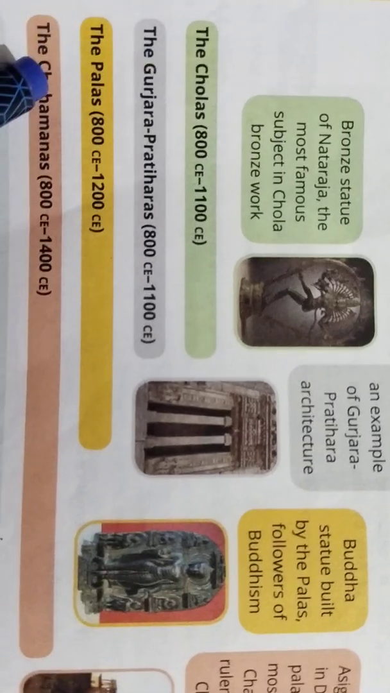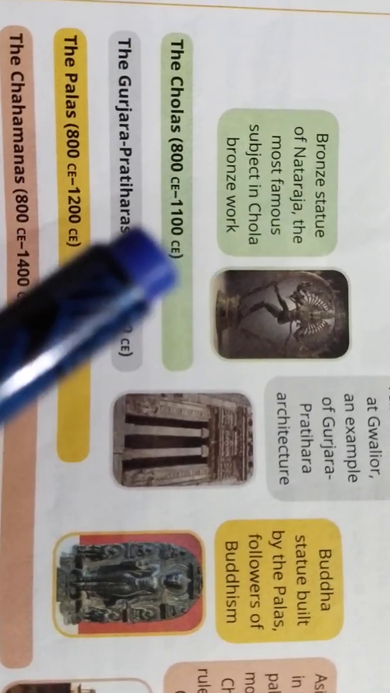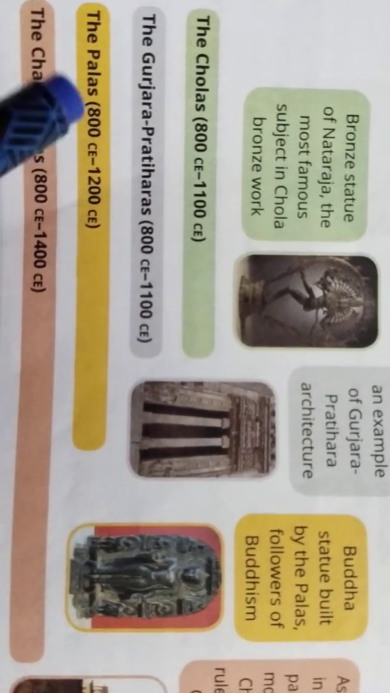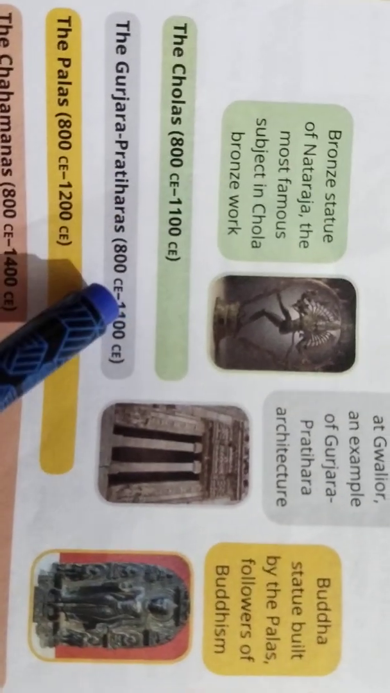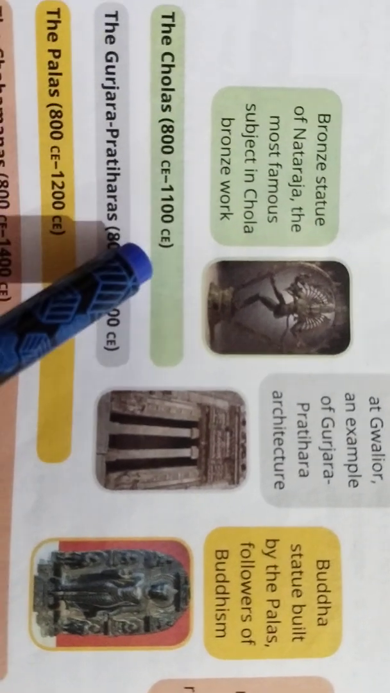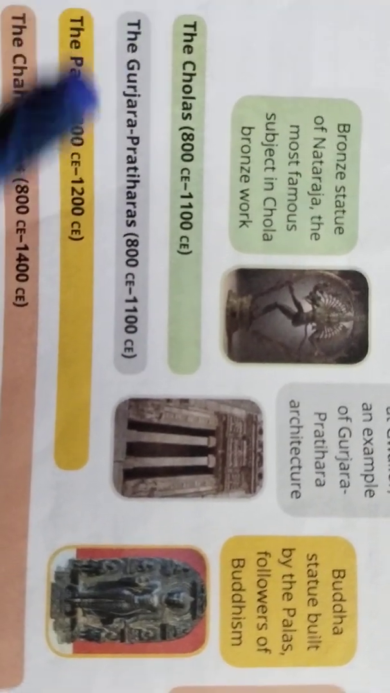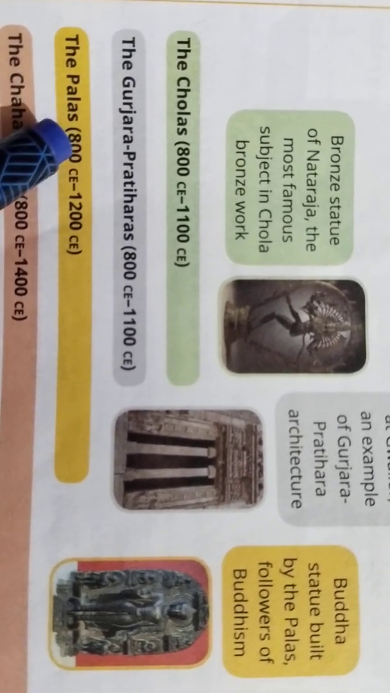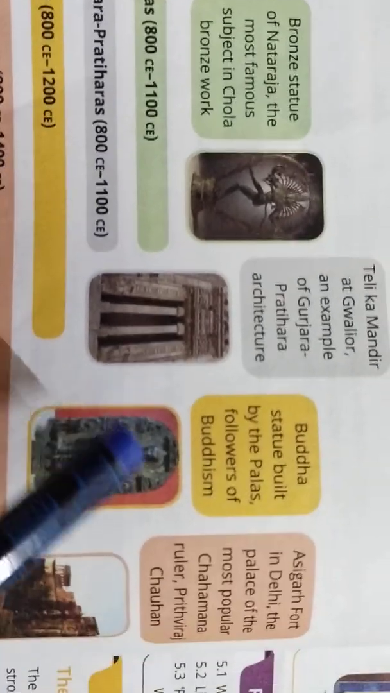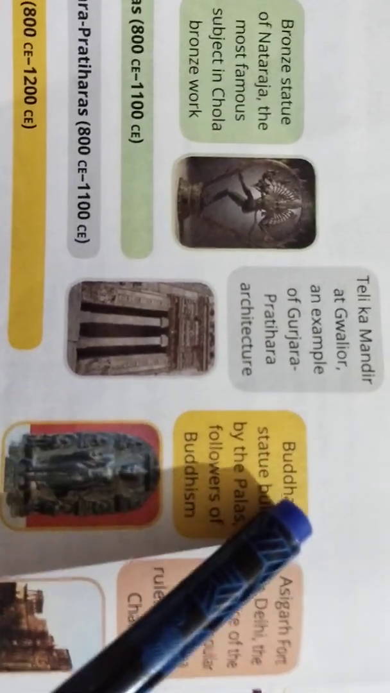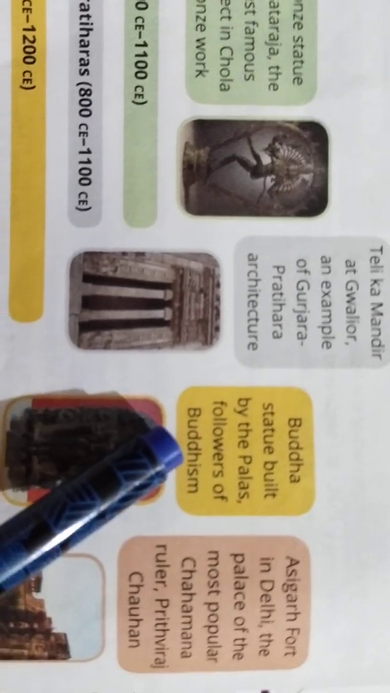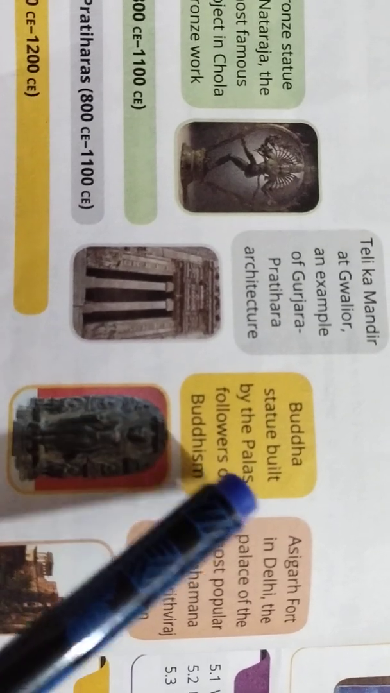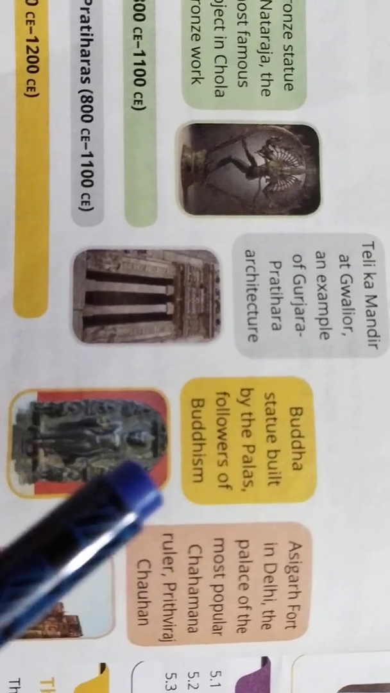And the Palas. They were also ruling in the same years, but in a different region, from about 800 CE to 1200 CE. So see the difference: the Cholas from 800 to 1100, the Gujara Pratiharas the same years, and the Palas about 800 CE to 1200 CE. So what was famous at that particular time? The Buddha statue, built by the Palas who followed Buddhism.